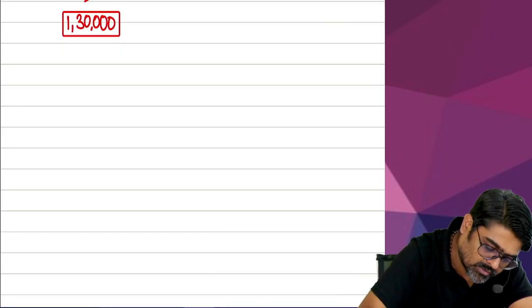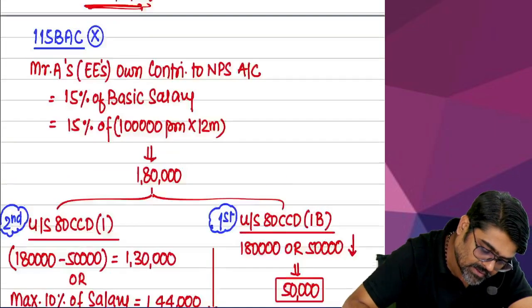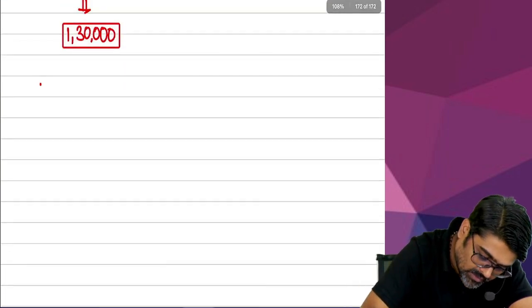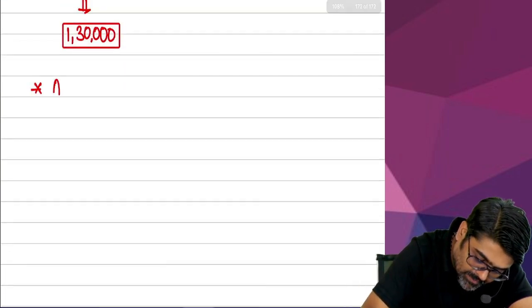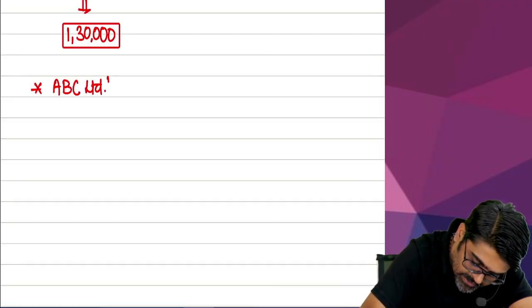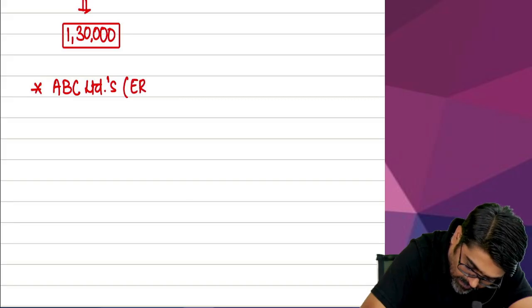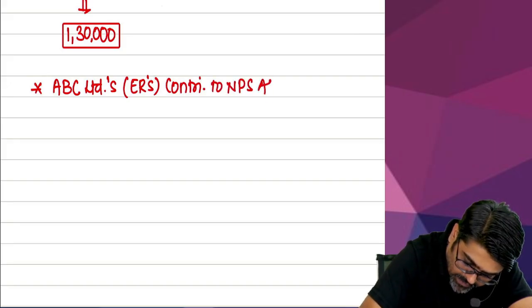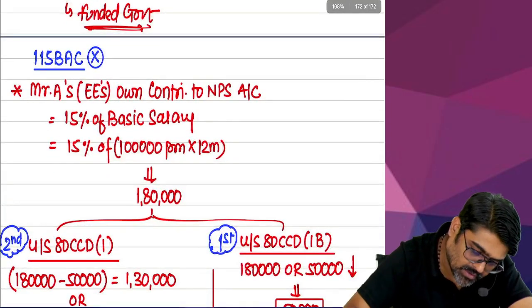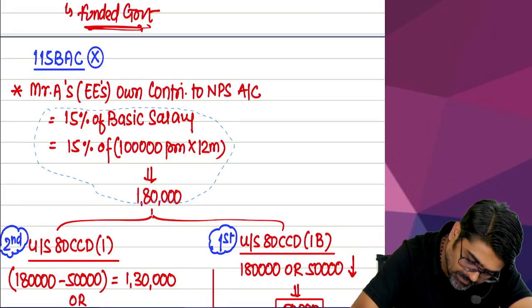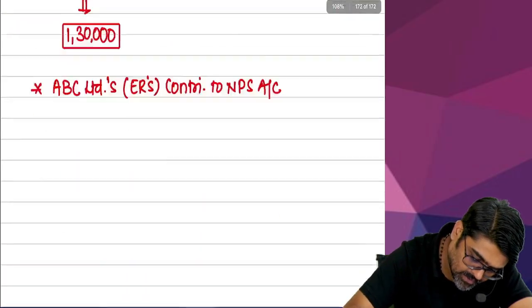Now will his employer also contribute? Sir, Mr. A's contribution is done. Now I will talk about ABC Limited. Company's name is ABC Limited, means employer's contribution to what? To NPS account. How much was that contribution? Same, 15%, 1 lakh 80,000 only, no? So I will copy paste.